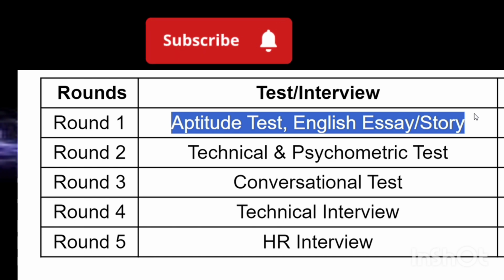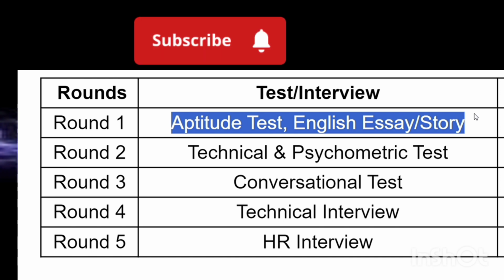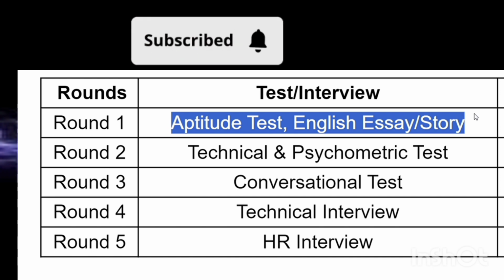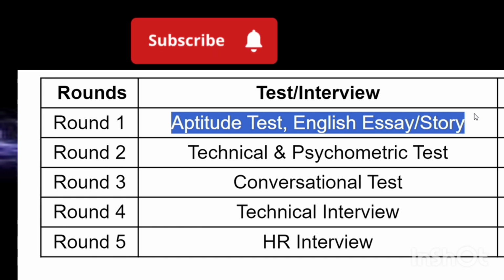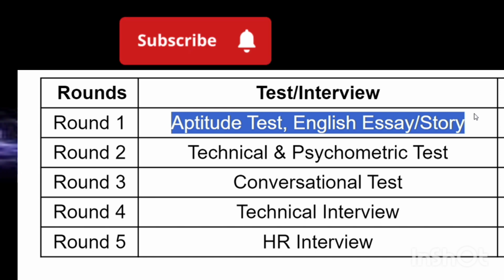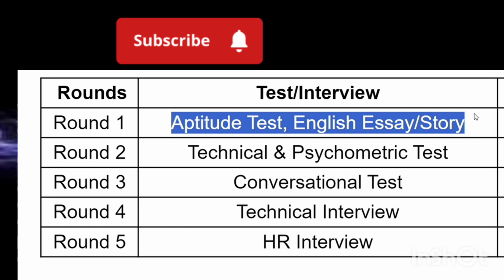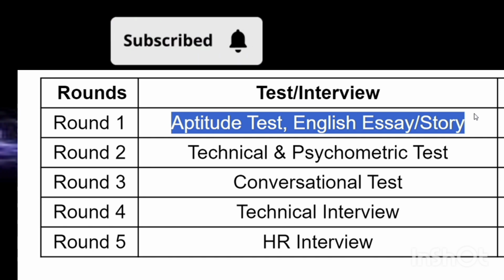Okay, and these essays you should not directly copy from ChatGPT or any other sources, because they are clearly mentioning in the exams that you should not copy. There is going to be some check. Okay, and the next thing is going to be the technical and psychometric test. There will be technical questions and psychometric questions mixed. After that, if you pass one round, then you are going to move to the next round, because every round is going to be an eliminational round.